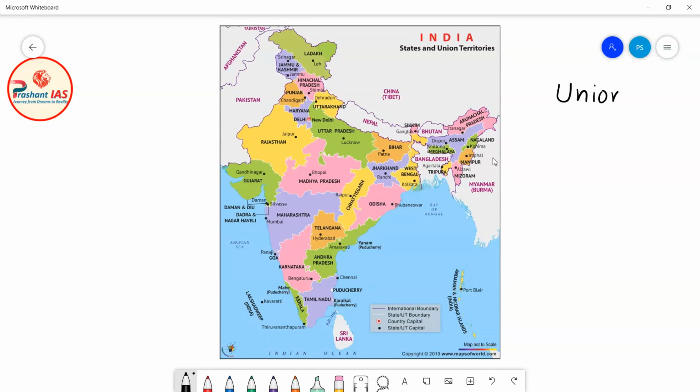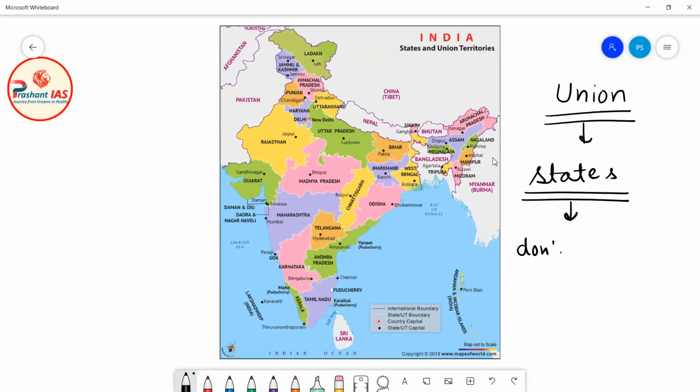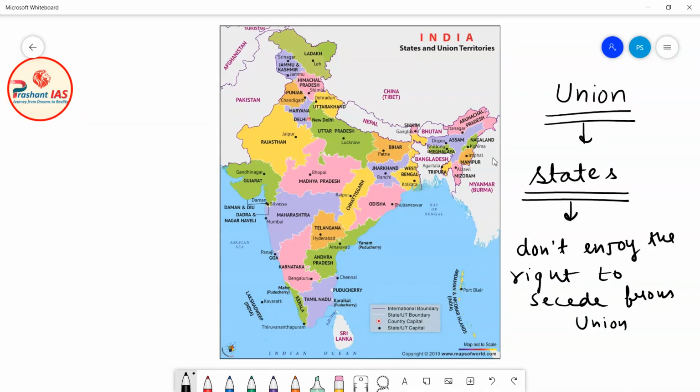Friends, union of states basically means that the states in India, for example Rajasthan, MP, Punjab, Haryana, Gujarat, Telangana and all the states, do not enjoy the right, listen to my words carefully, they do not enjoy the right to secede from the union. And what is the union? The entire India is called the union. So what is the meaning of union?